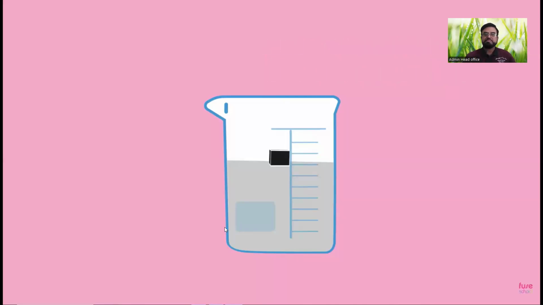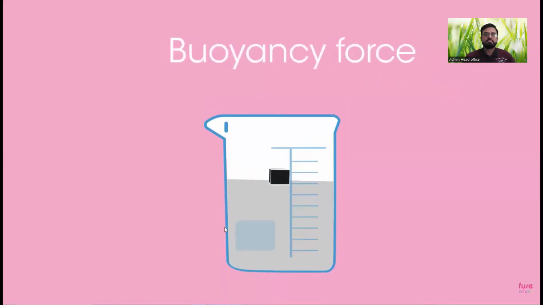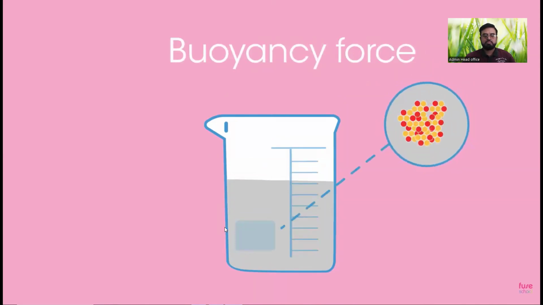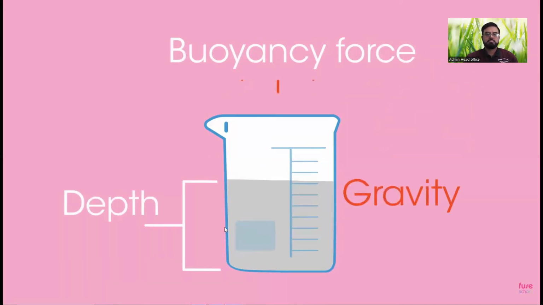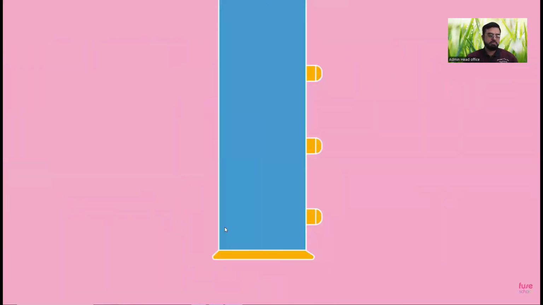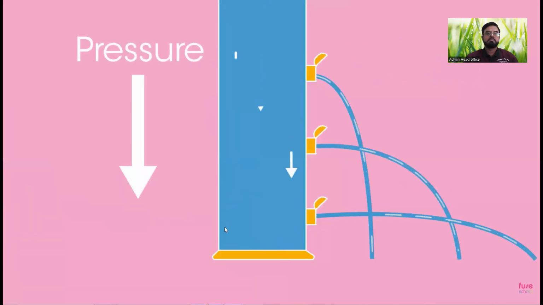There is another thing to consider: buoyancy force. All liquids are made up of particles that can slide over each other. When the particles collide, pressure is produced. The pressure in a liquid varies with depth and density and gravitational field strength. In a column of liquid, the water will pour out through the holes in the side of the container.